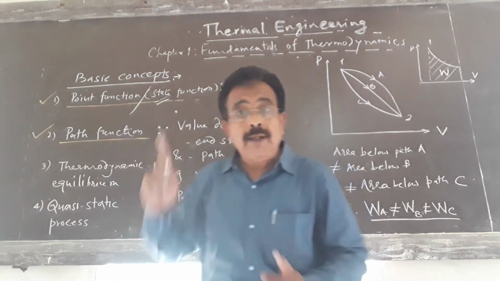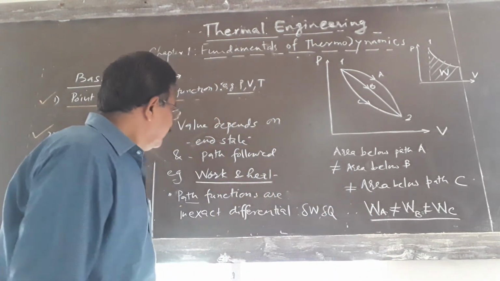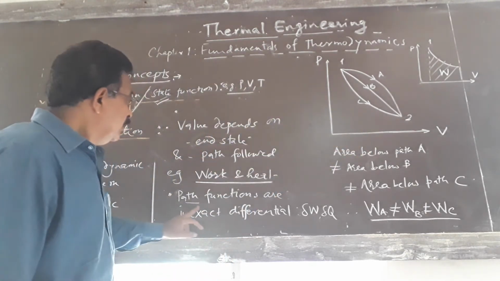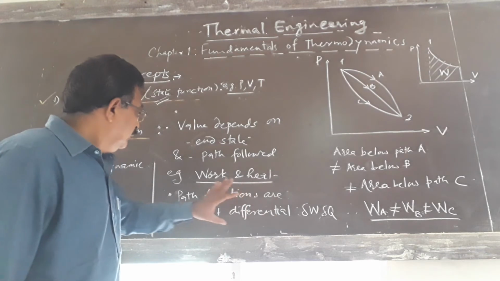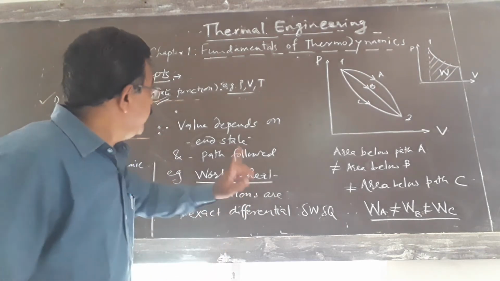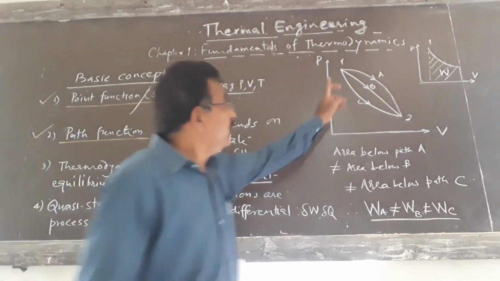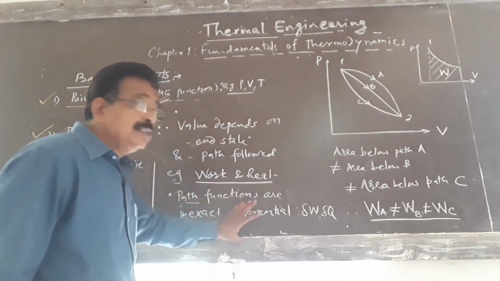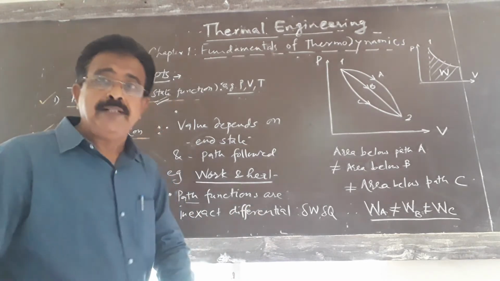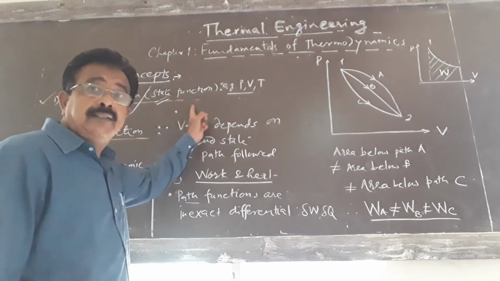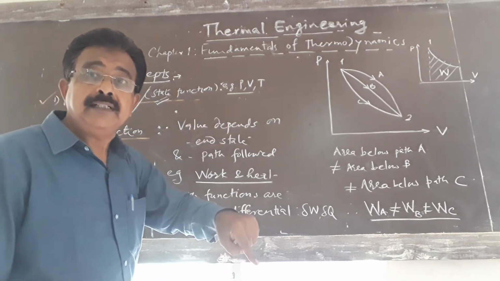Path functions depend on the path. Hence, these path functions are inexact differentials, while state functions are exact differentials.